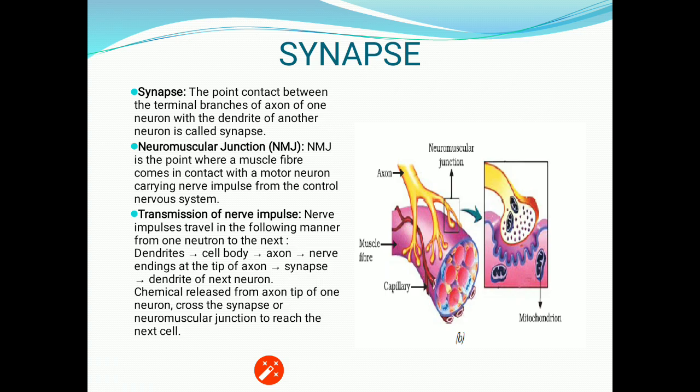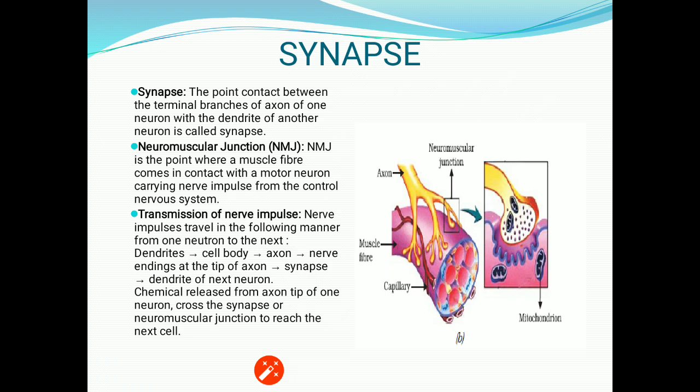Now what is the neuromuscular junction? These are the junction points where a muscle fiber comes in contact with the motor neuron, carrying nerve impulse from the central nervous system or from the nervous system.